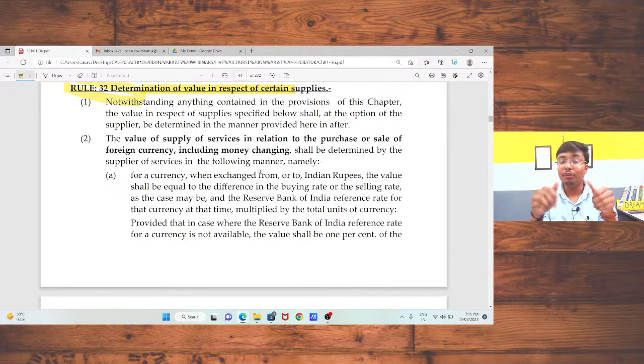On that amount, the bank needs to pay the taxes. So how can the value be calculated? This is a very important aspect from the GST audit point of view, and for our basic knowledge enhancement. Or if we have a bank as a client for GST purposes, this is also an important point. Okay, sir.